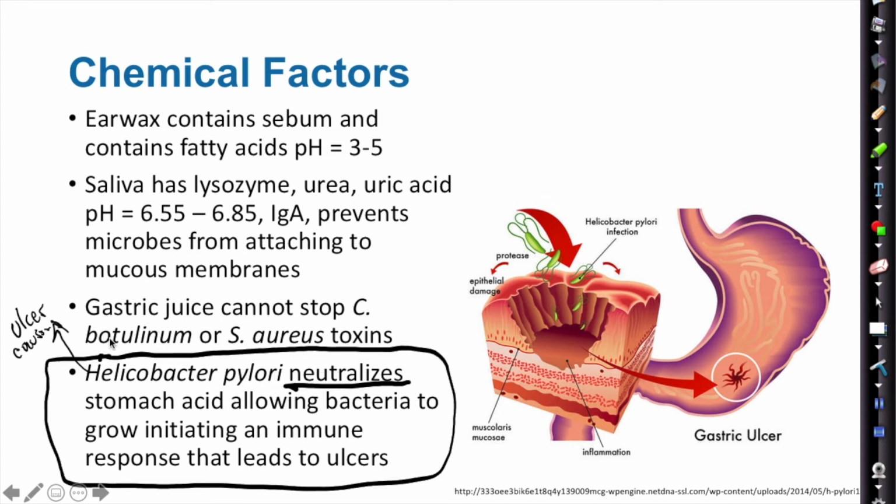And the reason why botulinum is because it can form spores, and it has exoenzymes that actually neutralize the gastric acid as well. H. pylori neutralizes stomach acid, which we talked about previously, and that allows it to flourish and destroys the mucin, the mucus, so they can attack the columnar epithelial cells of the gastric lining and cause bleeding ulcers.